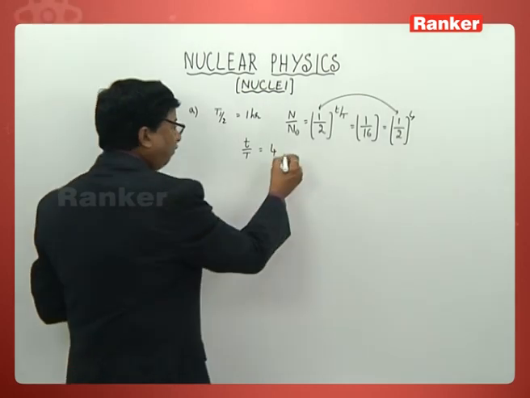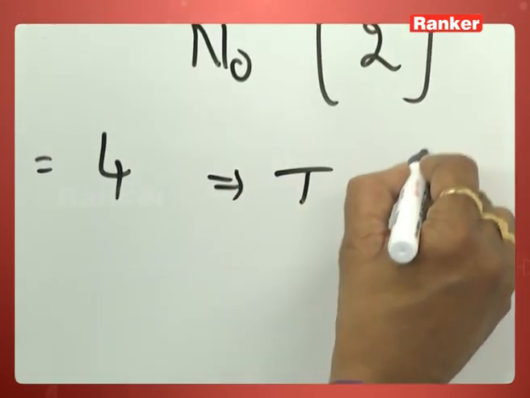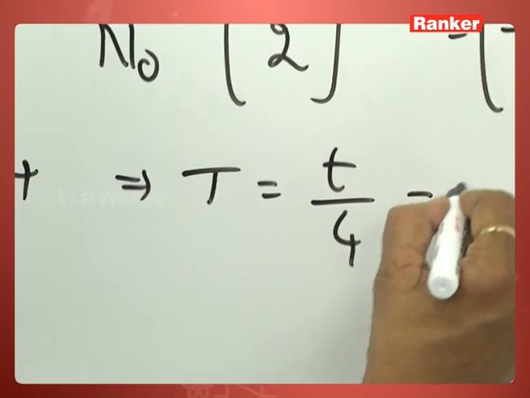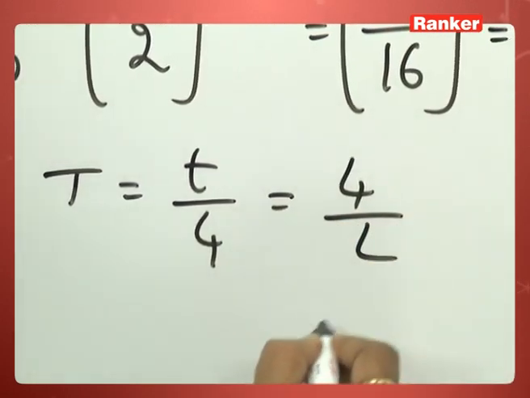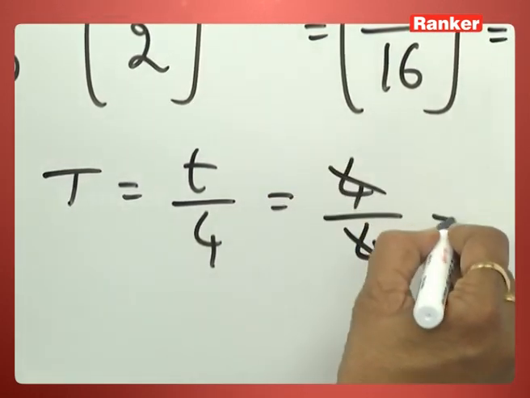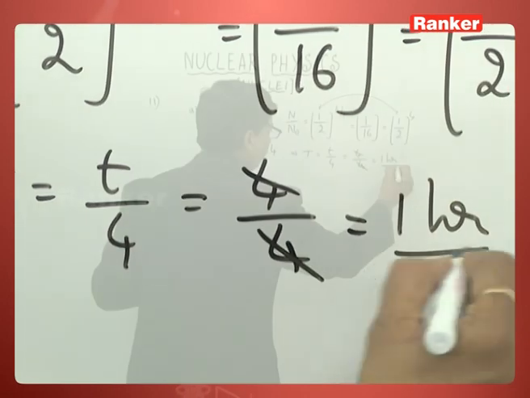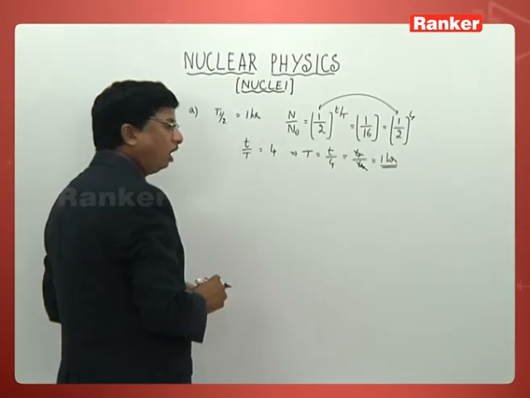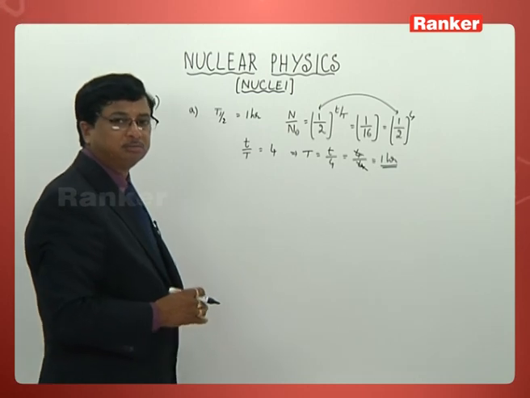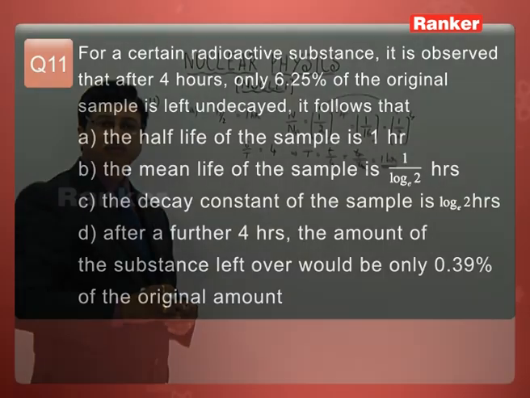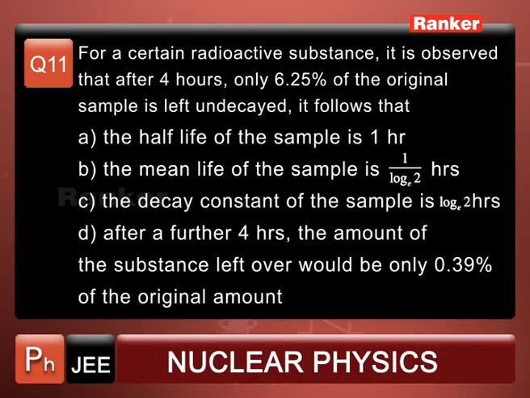And what is the half-life period? The question gives T by 4, where T is given as 4 hours. This also is 4. So what is the value you are getting now? 1 hour must be the half-life period of that element. So what is the first option given? The half-life of the sample is 1 hour. Yes, it is 1 hour. So the first option is correct.